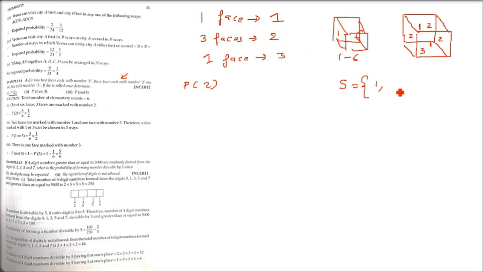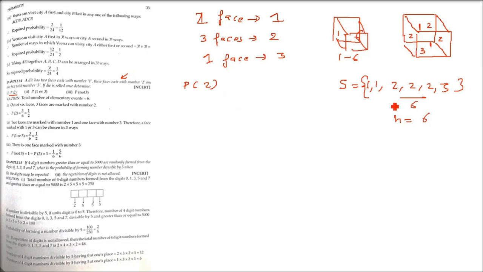But in this case, there are 2 faces with 1 and 3 faces with 2. So 1, 1 I am typing, and then 2, 2, 2, 3 times, and 3 one time. So there are 6. What are the total number of elementary events again? It has to be 6, because there are 6 faces.